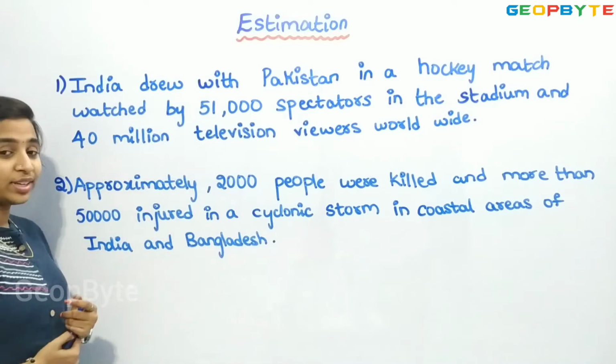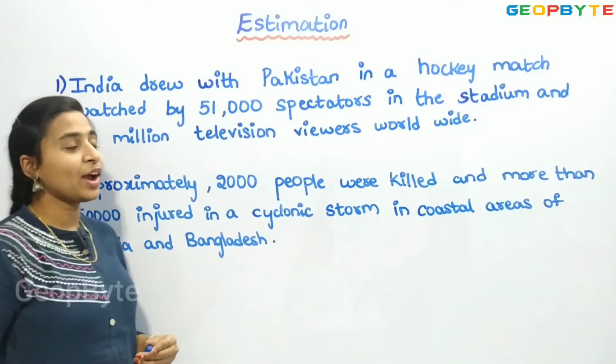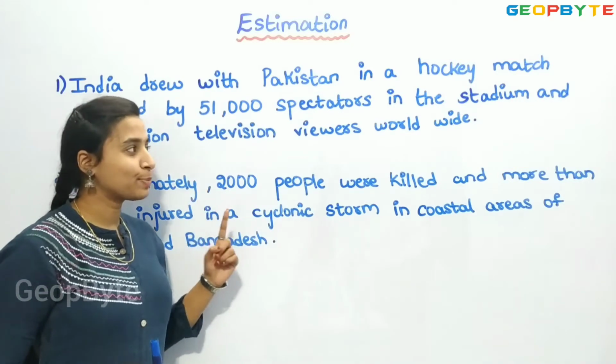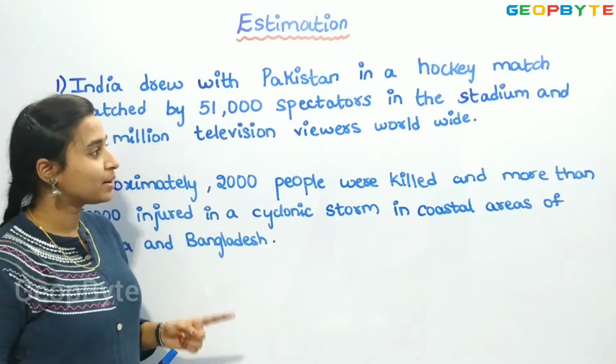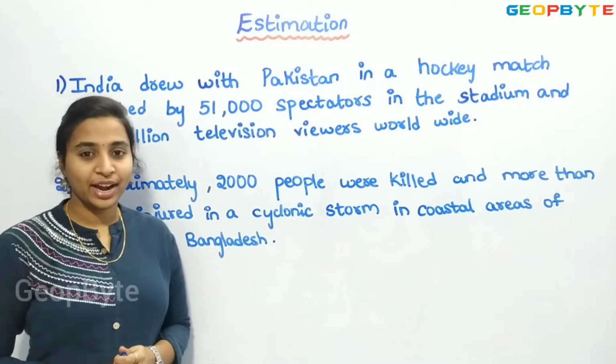The first example is: India drew with Pakistan in a hockey match, watched by 51,000 spectators in the stadium and 40 million television viewers worldwide.